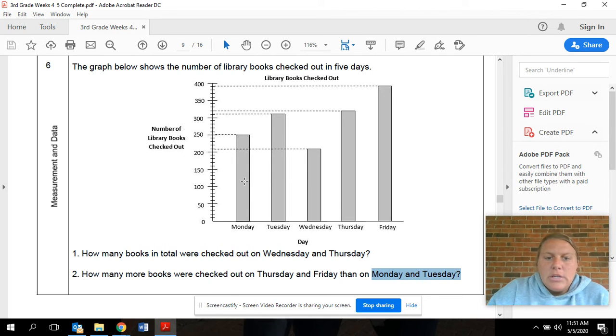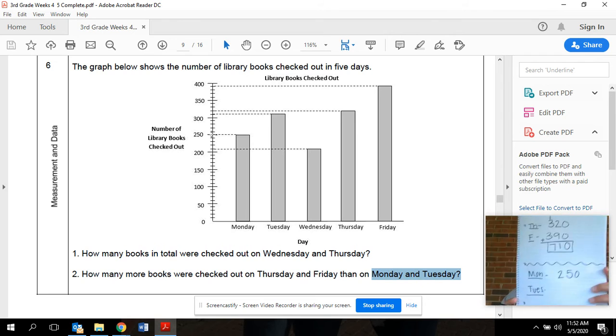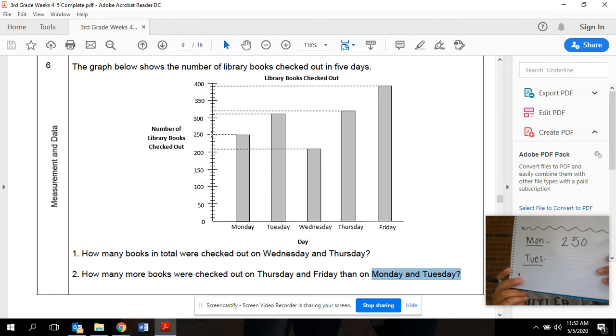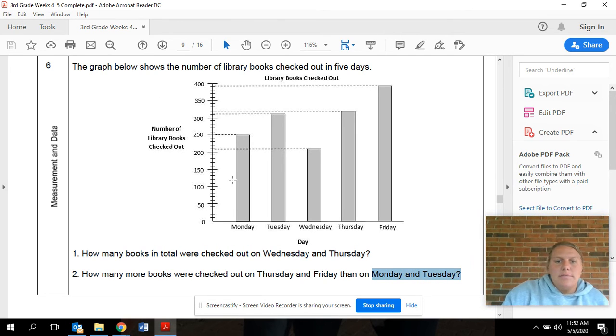So first I'm going to start on Monday. I'm going to follow this bar to the top and follow the dotted line. And it's already labeled at 250. So I know on Monday 250 books were checked out at the library. Then I'm going to go to Tuesday. Same strategy. Follow the bar. Here's Tuesday. Follow my bar and come all the way across. Now I know I'm counting by tens again. So there's 300, 310. So for Tuesday, 310 books were checked out.